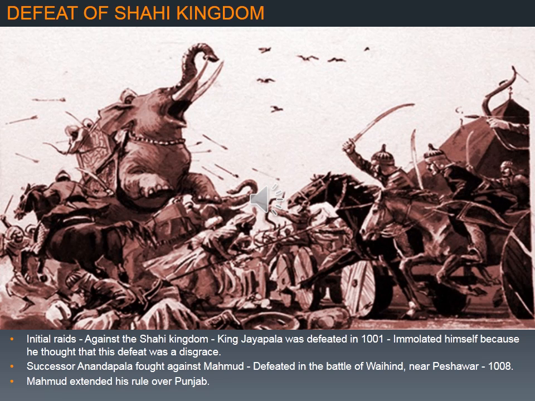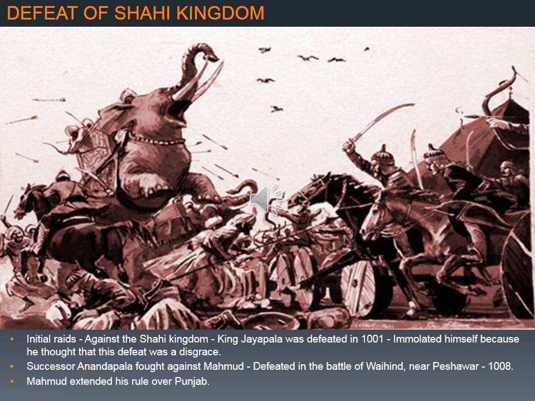The Shahi kingdom was ruled by the king Jayapala. He was defeated in the battle in 1001 AD. After his defeat, Jayapala immolated himself. Immolated means to kill or offer sacrifice by burning. So he killed himself by burning himself, as a sacrifice, because he thought that this defeat was a disgrace. Disgrace means he thought he lost his respect. He lost the respect of the people, especially the Rajput dynasty, so he committed suicide.